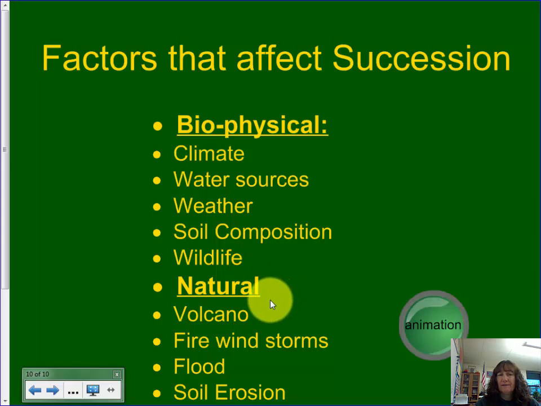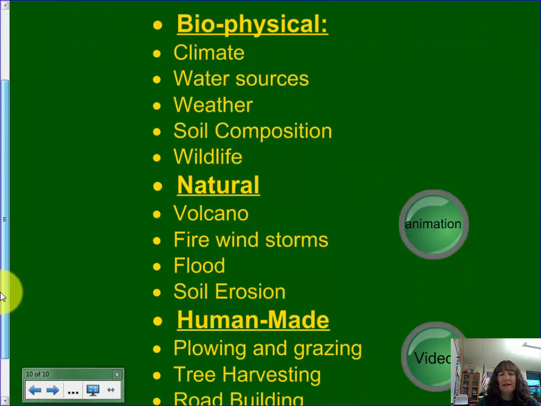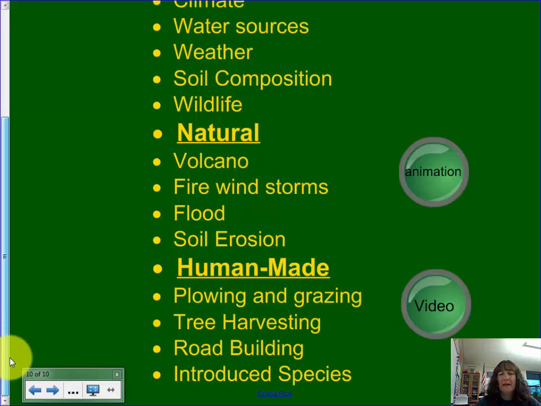Then there are natural factors, and that would be volcanoes, fire and windstorms, floods, and soil erosion. And then man-made would be plowing and grazing, so we plow the fields, farming, we graze our cattle on land, we harvest trees for lumber, we build lots of roads, and introduce exotic species. So things like the emerald ash borer would be one that's affecting our area right now. That's why just last summer we had to cut down some ash trees because the ash borer got in there and killed those trees. So those can cause a lot of problems too.